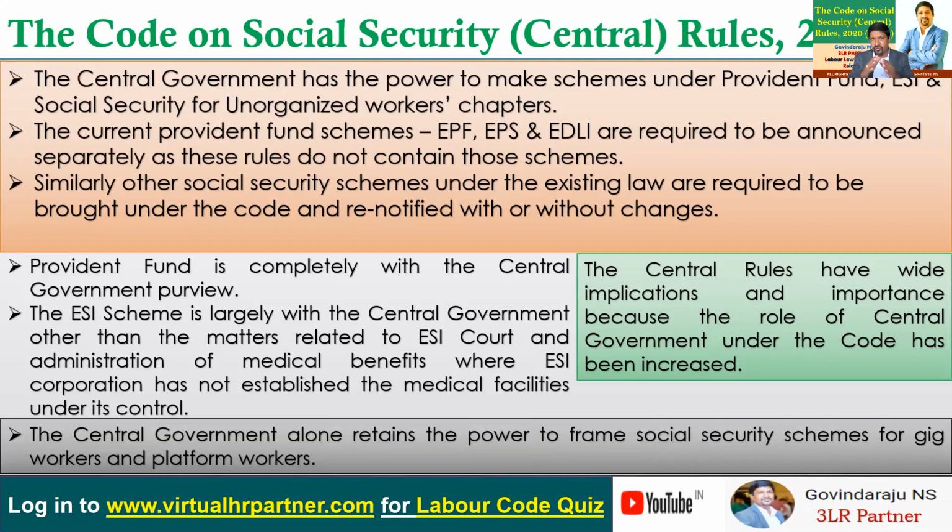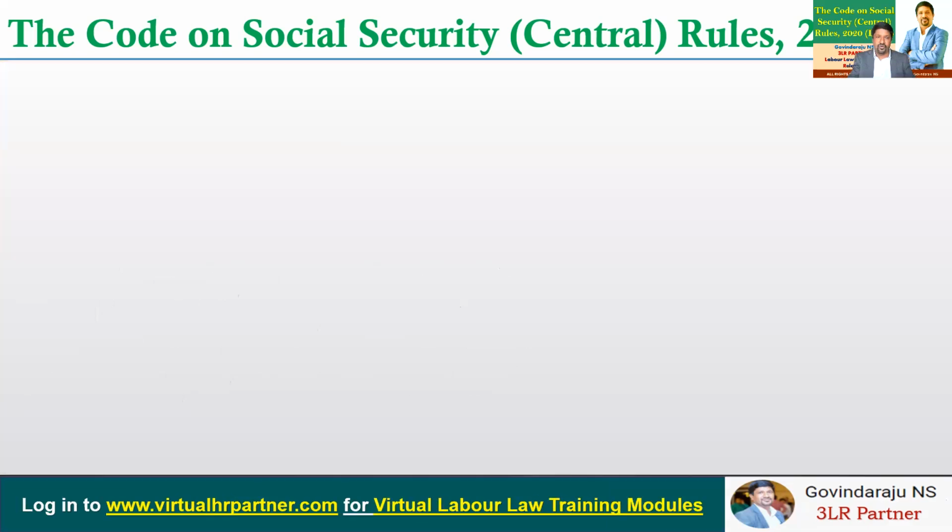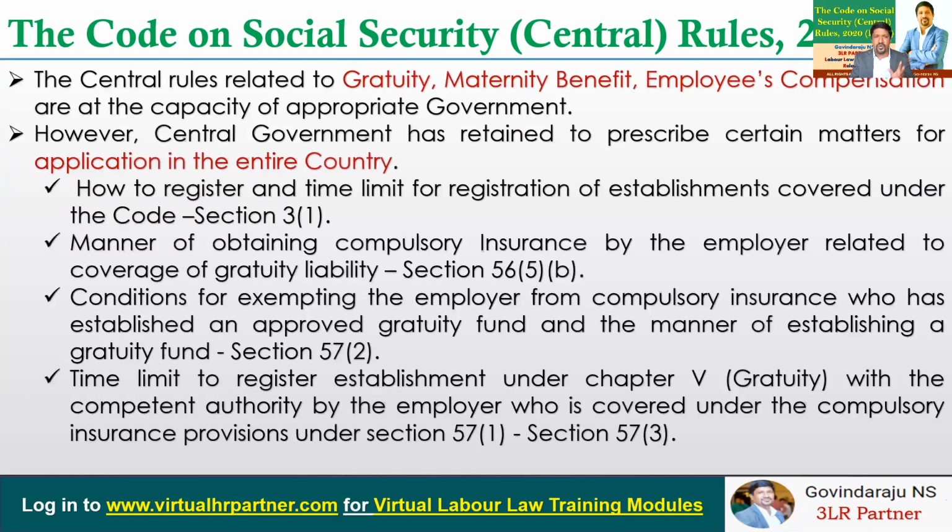And also, if you look at the framework of the code, the central government alone retains the power to frame social security schemes in the case of gig workers and platform workers. So there are many other provisions where the central government retains the power to prescribe the rules for national application. If you look at how the registration under the code happens, this is left to the central government, and the central government only can make rules. There is no possibility for the appropriate governments like states to make rules for registration of establishment.